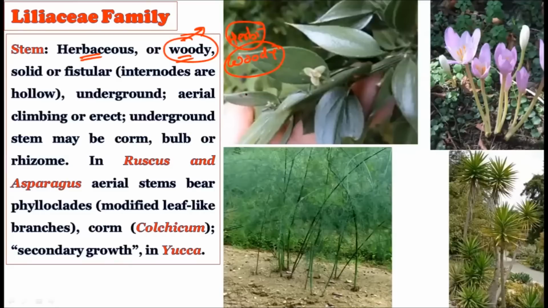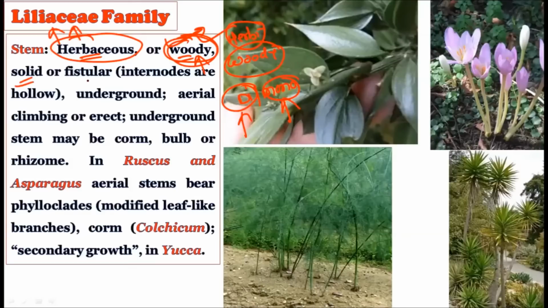Whenever we try to distinguish between the dicotyledon and the monocotyledon, we famously put the point in the dicotyledon: we say there is a secondary growth in the stem, but in the monocotyledon there is no secondary growth. But there is a woody nature found in some members of the Liliaceae family, although the Liliaceae family is a monocot family, and they do not have the secondary growth. So if they do not have the secondary growth, then where is this woody habit coming from? There are some exceptions which are found in this particular Liliaceae family. Hence, we have to put this particular word woody. So the majority of the time you will find the herbaceous stem, but sometimes you will find the woody stem.